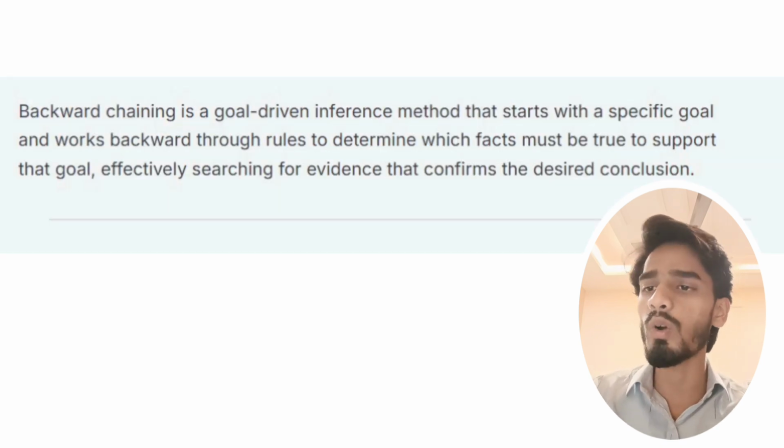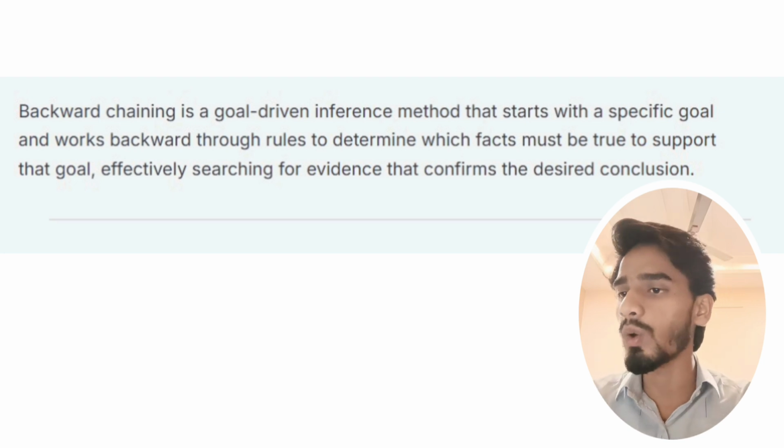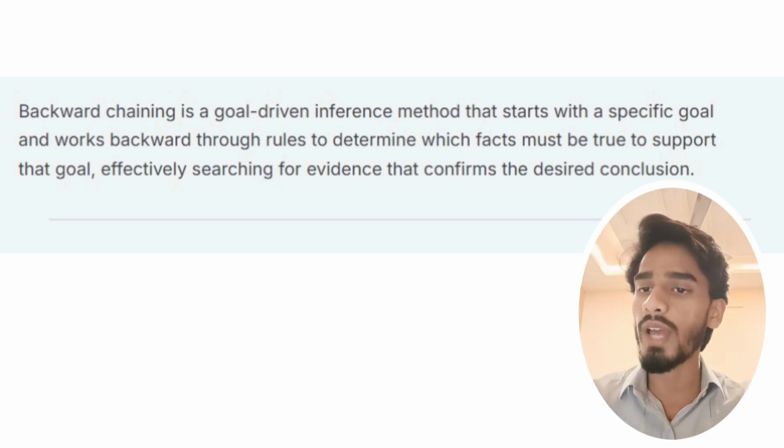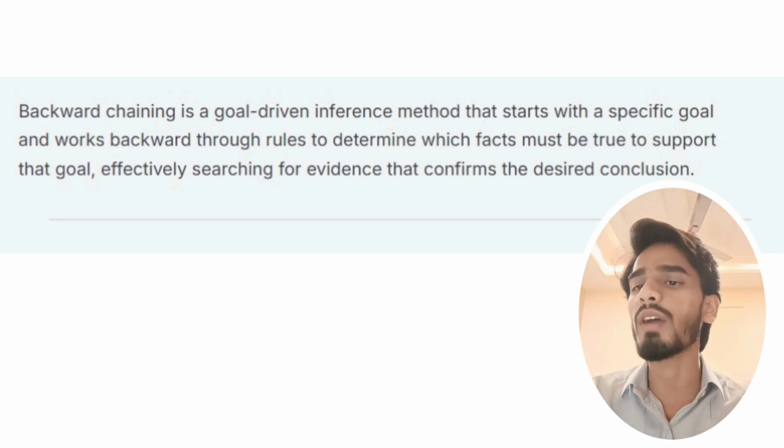Now, what is backward chaining? Backward chaining is a goal driven inference method that starts with a specific goal and works backward through rules to determine which facts must be true to support that goal, effectively searching for evidence that confirms the desired conclusion.